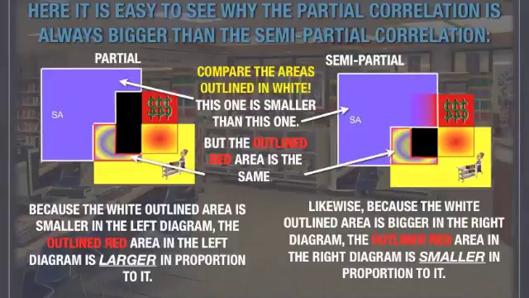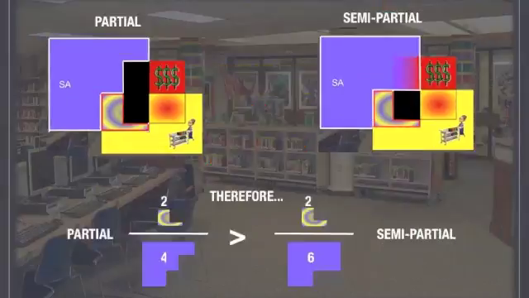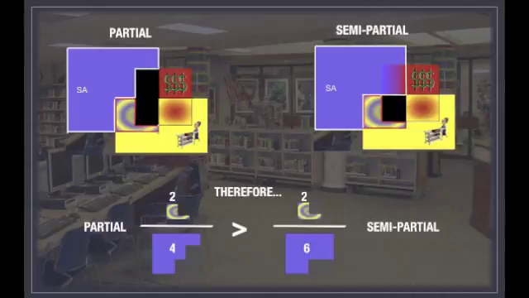So, on the left, because the white outlined area is smaller in the left diagram, the outlined red area in that left diagram is larger in proportion to it. On the right diagram, because the white outlined area is bigger, the outlined red area in the right diagram is smaller in proportion to it. You can see then that partial correlation is always larger than semi-partial correlation. Plug in some imaginary numbers here, and you can see that this is true.